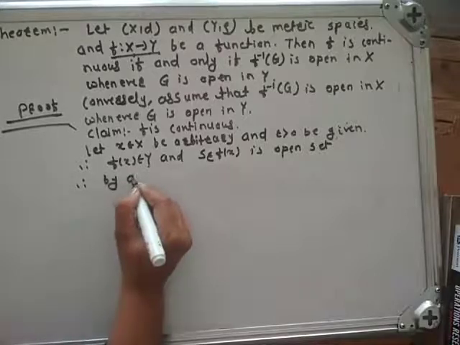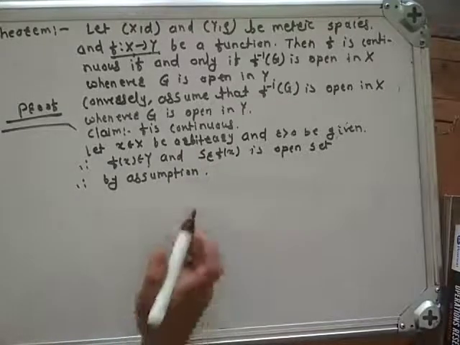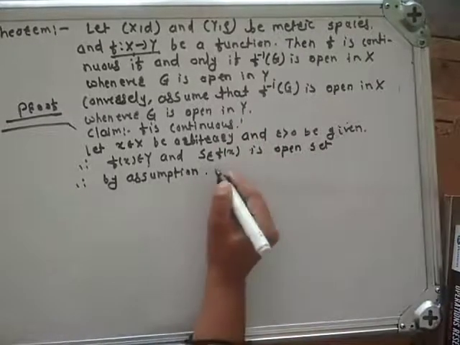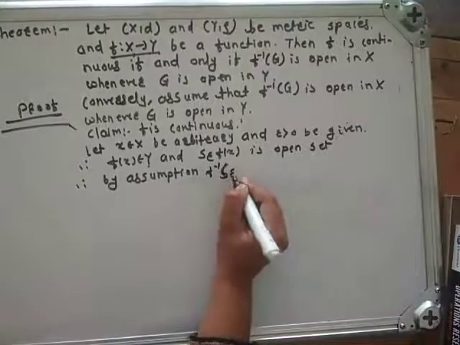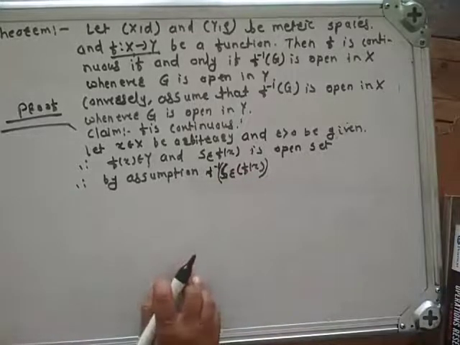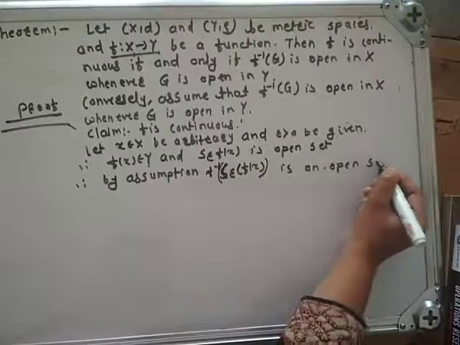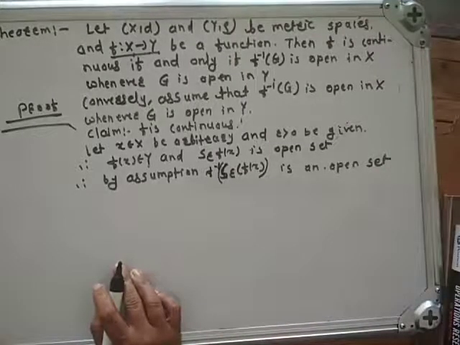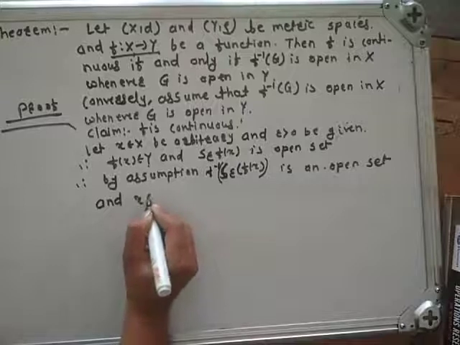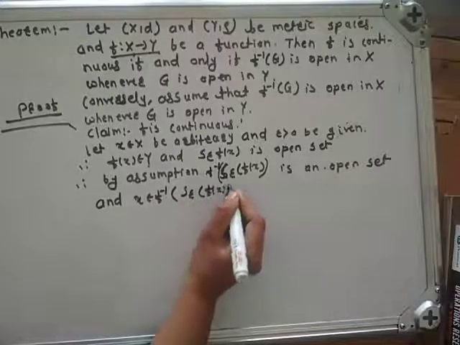Therefore, by assumption, when G is open in Y, its inverse image is open in X. Therefore, f inverse of S epsilon of f of x is an open set, and obviously x belongs to f inverse of S epsilon of f of x.